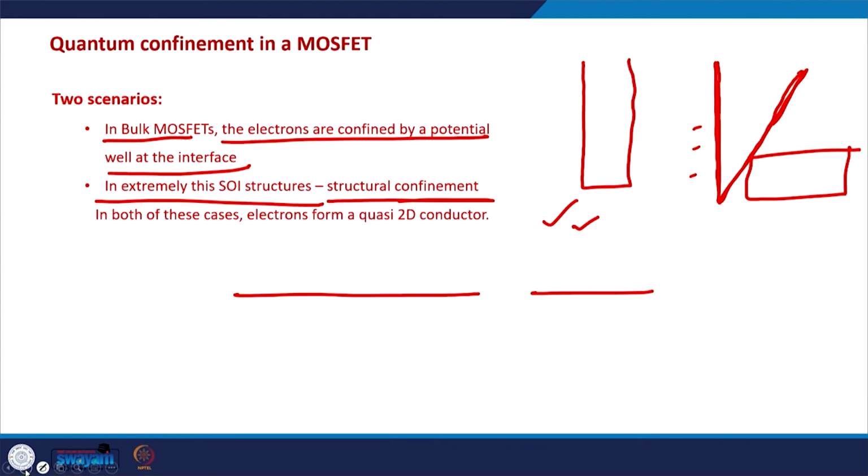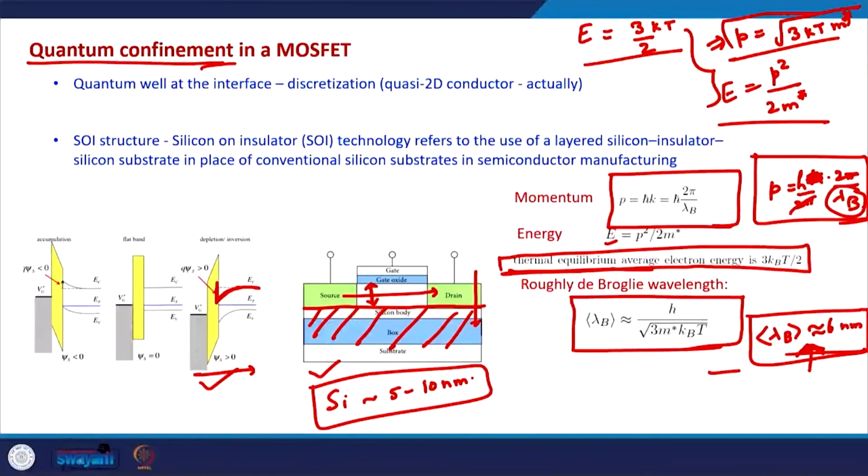So, essentially in almost all the MOSFETs, because the thickness of the inversion layer is only few nanometers, this is of the order of the de Broglie wavelength of the electrons even in the bulk MOSFETs. So, in almost all the MOSFETs, we need to consider the quantum confinement of the charge carriers.